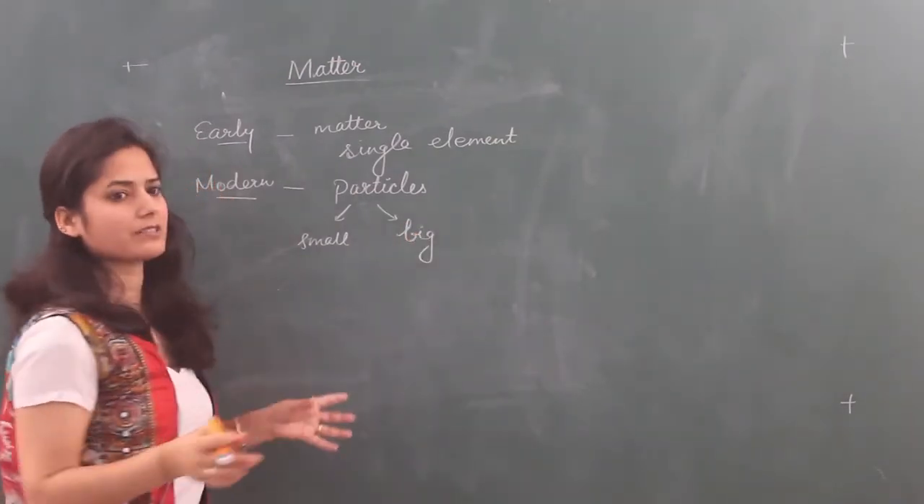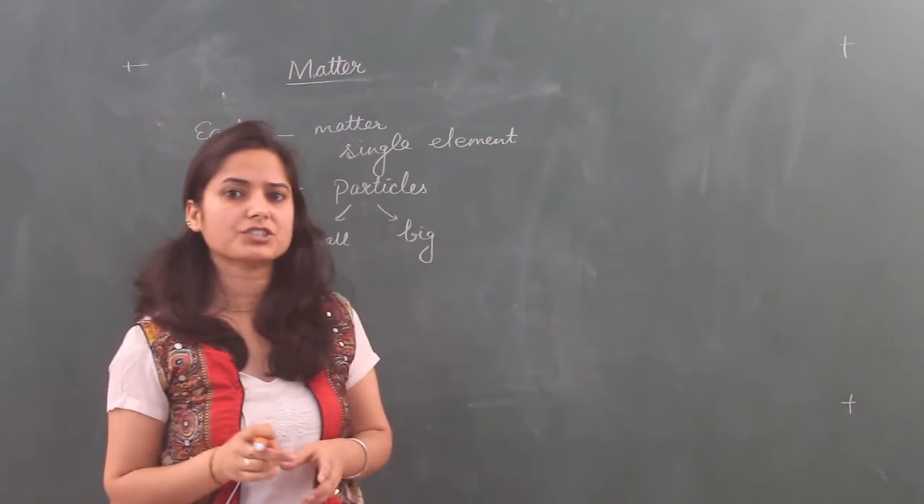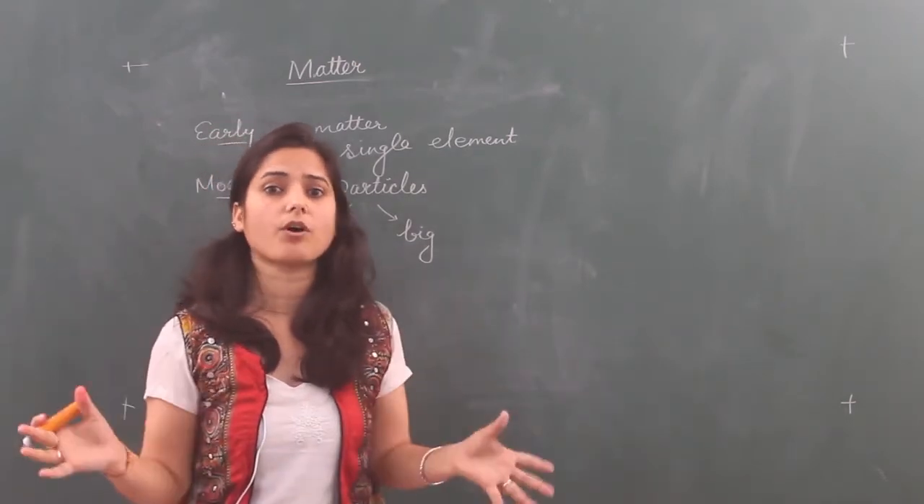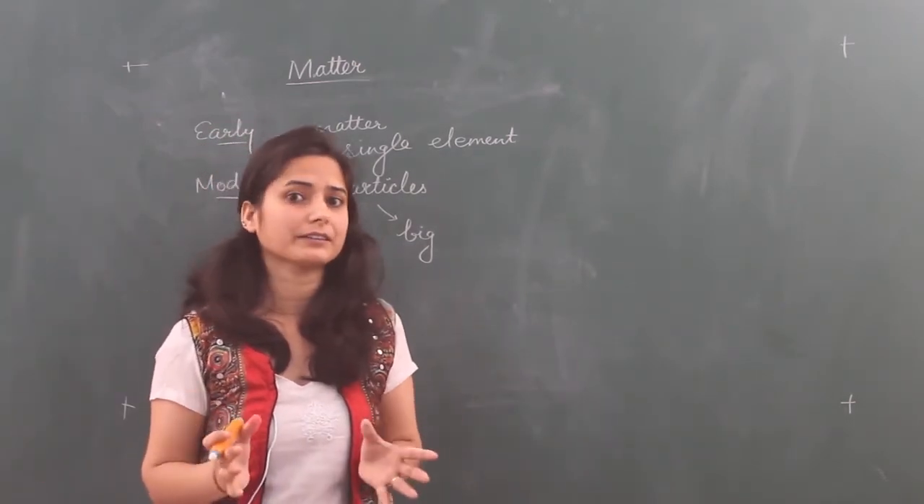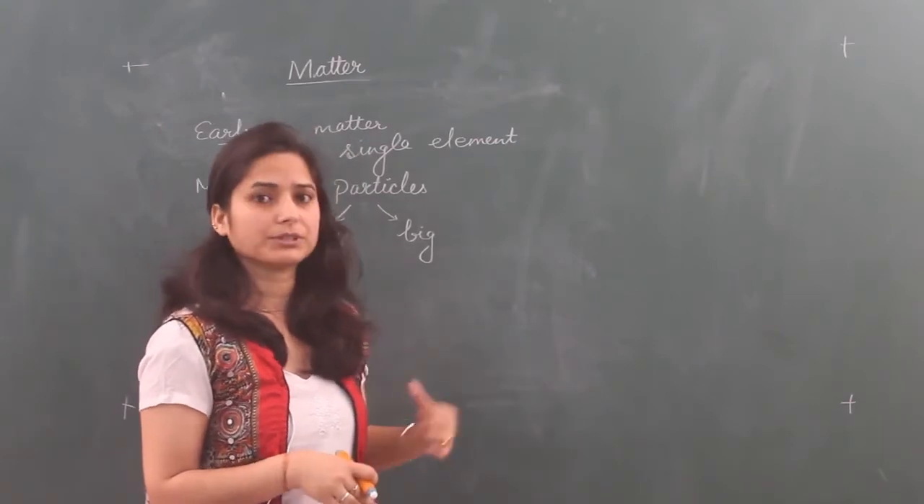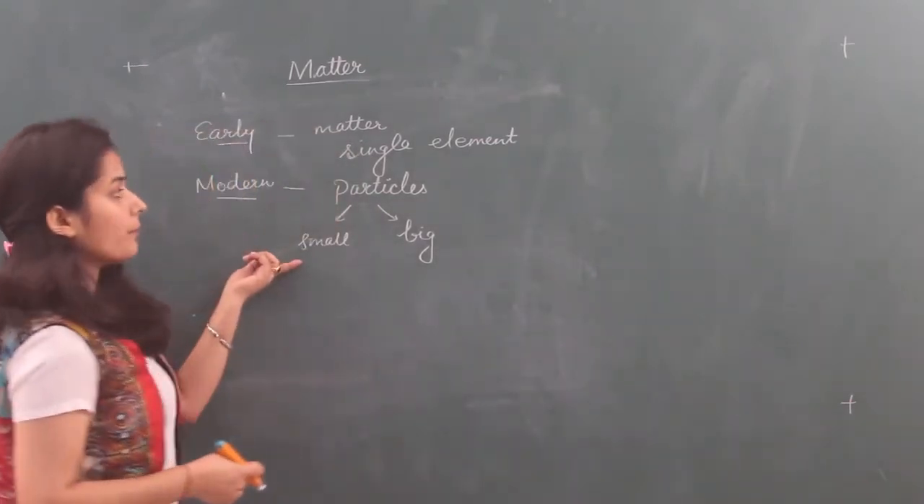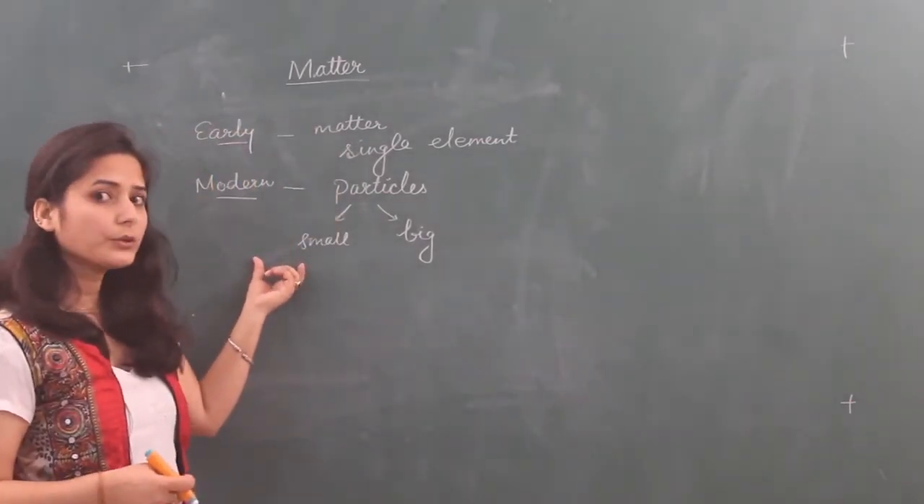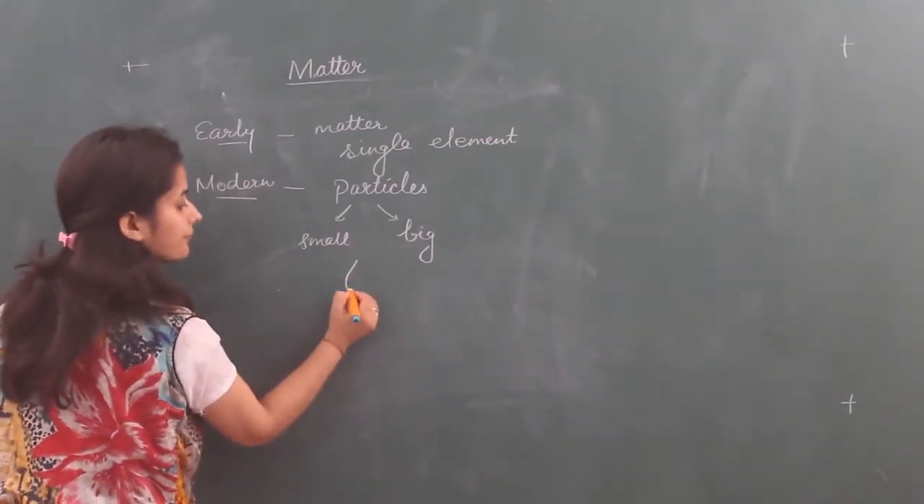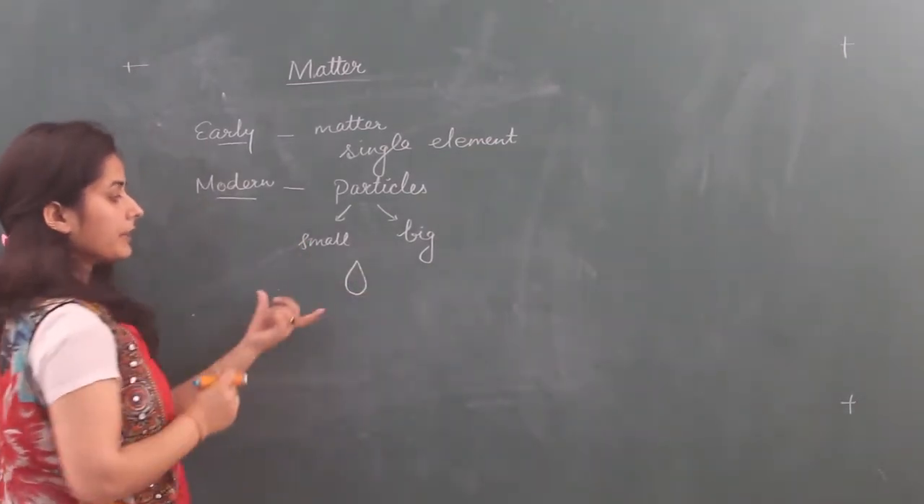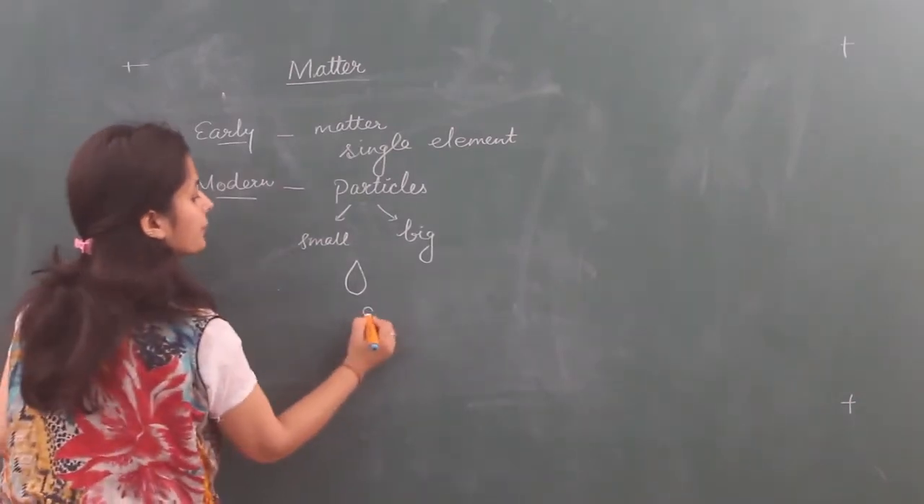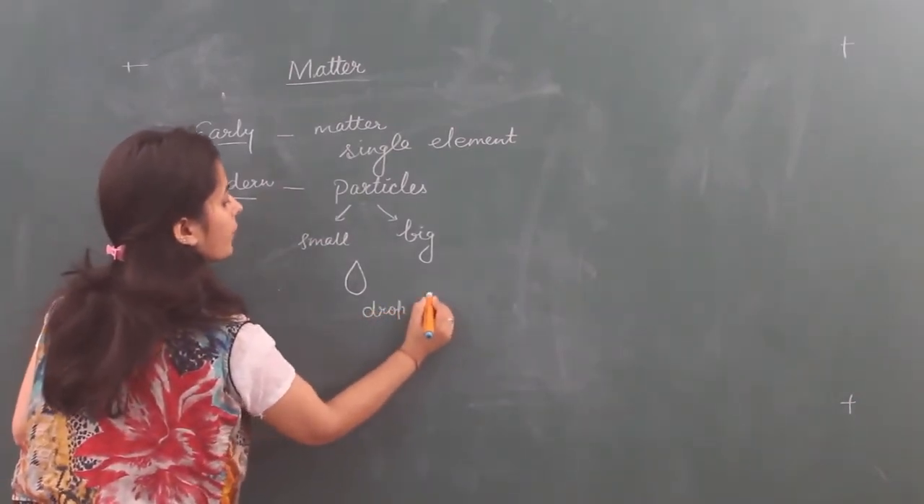Big particles, you can see, when particles combine with each other, they can form huge rocks or a building or anything. For small particles, I am taking an example here. Particles are very small. How do you know? Here I am taking the example of a drop of water.